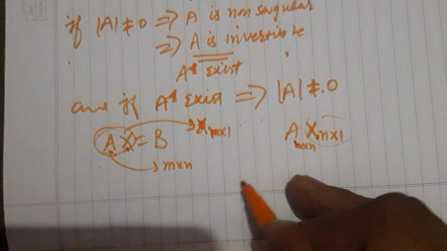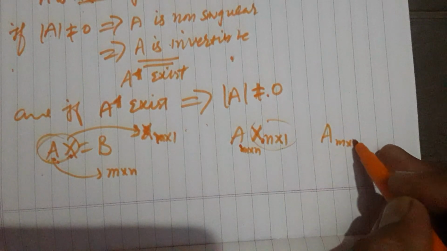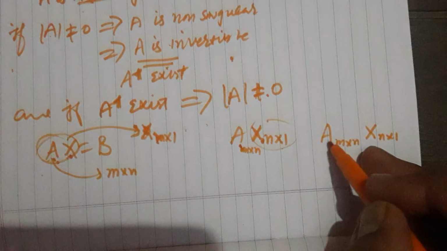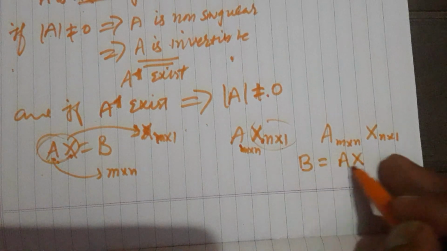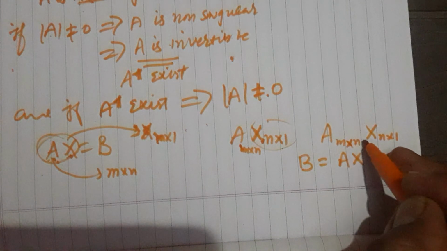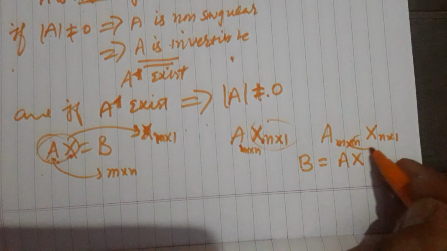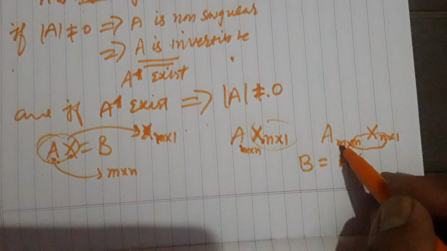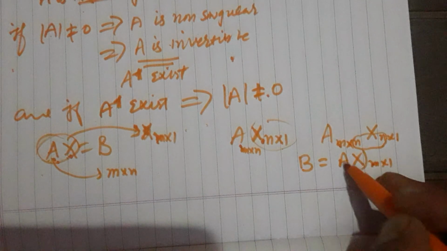If A is m cross n and the vector is n cross 1, then the newly found matrix, let me call it B, which is Ax, must be of order m cross 1, that is m rows and 1 column.